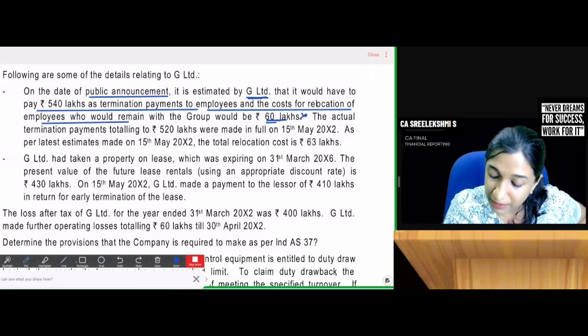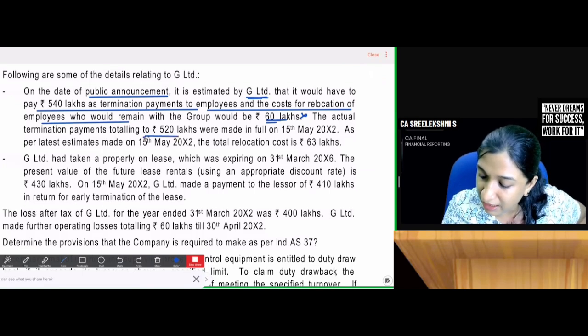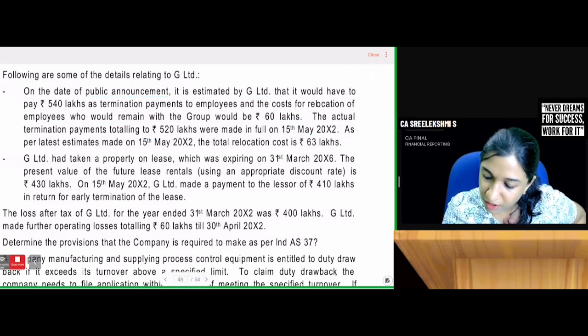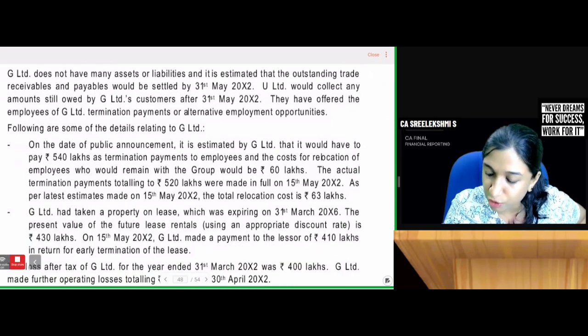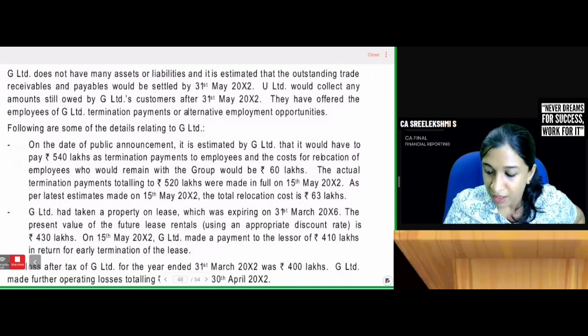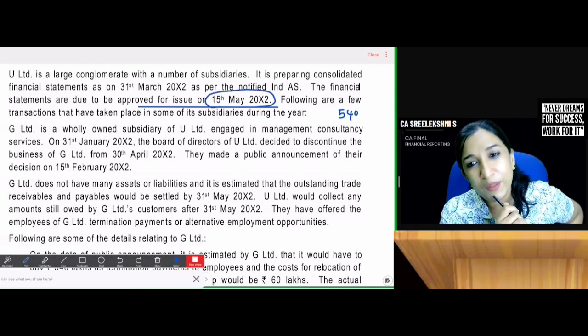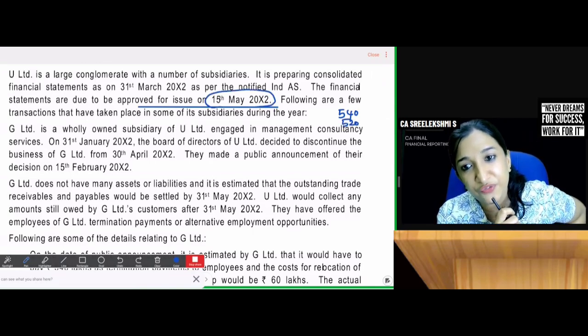The actual termination payment totaled 520 lakhs and was paid in full on 15th May. The financial statements are due to be approved on 15th May. We initially estimated termination payments to be 540, and on or before 15th May we settled 520, which means we need to create provision for 540 or 520.